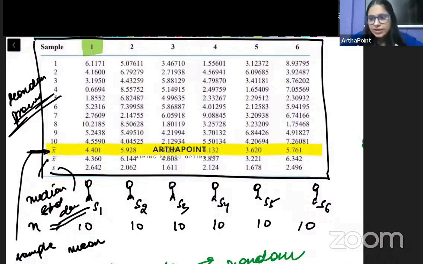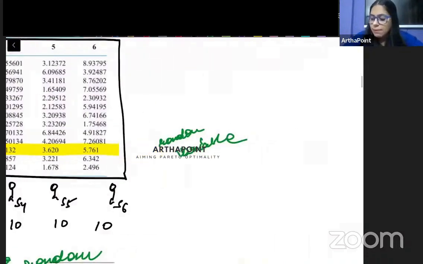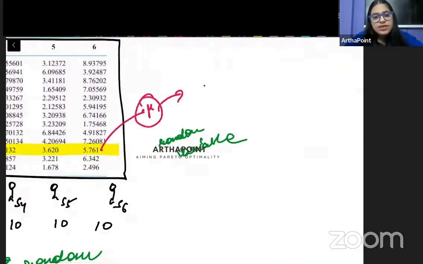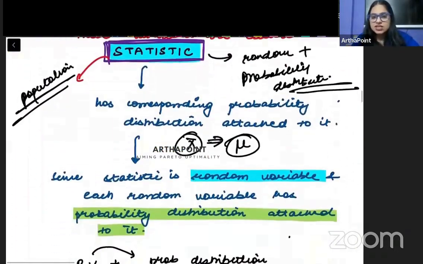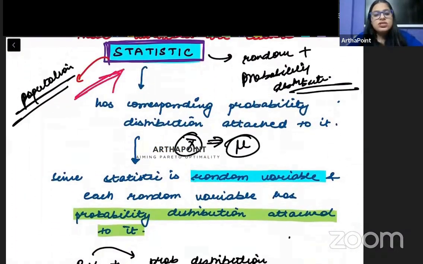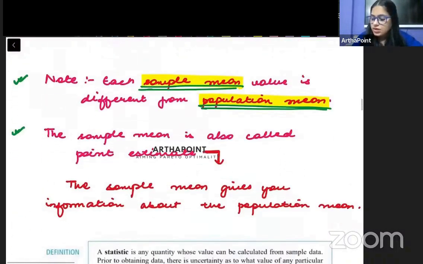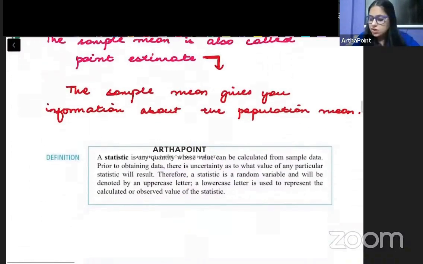I will tell you how to get that information. वो मैं भी आपको थोड़ी देर में बताऊंगी. But I can go ahead and get some information about the population mean based on the sample mean. So this is now therefore a statistic. इसको हम क्या बोल देंगे? We will call this a statistic. Am I clear with this part? ठीक है बेटा. Now let's go ahead and read this out.